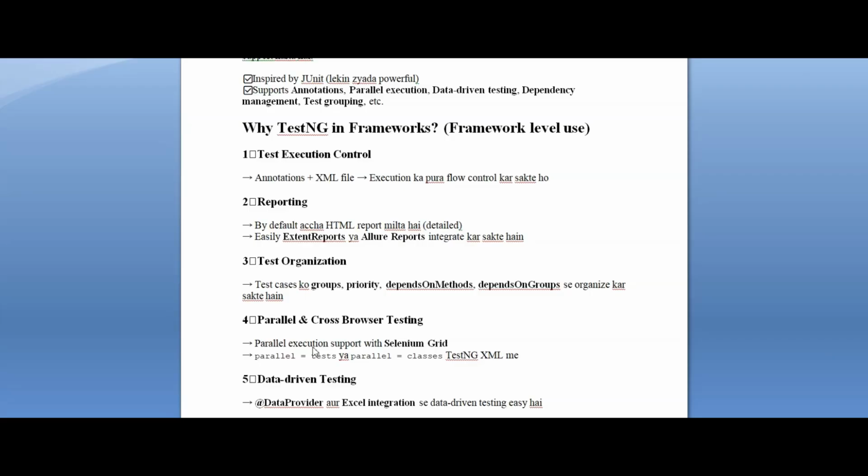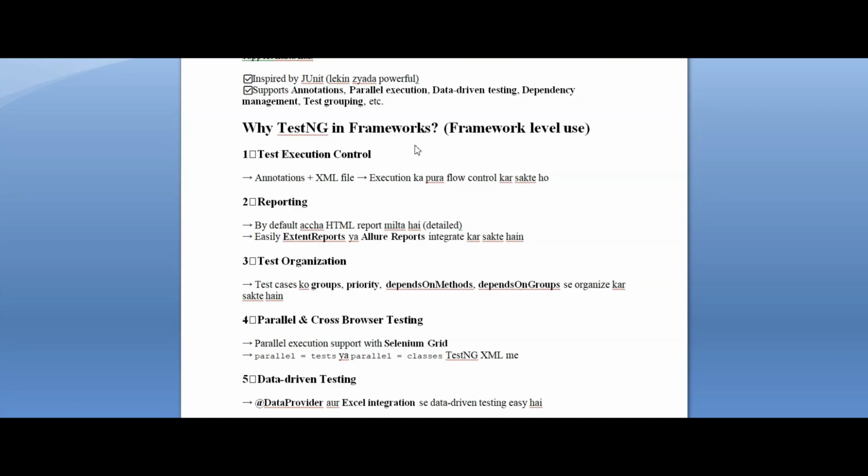It is not all about this; it supports many more things, but right now we are just talking about annotations, parallel execution, data-driven testing, dependency management, and test grouping. You may have this question in your mind: why the TestNG framework? So at the level of the framework, we will discuss.